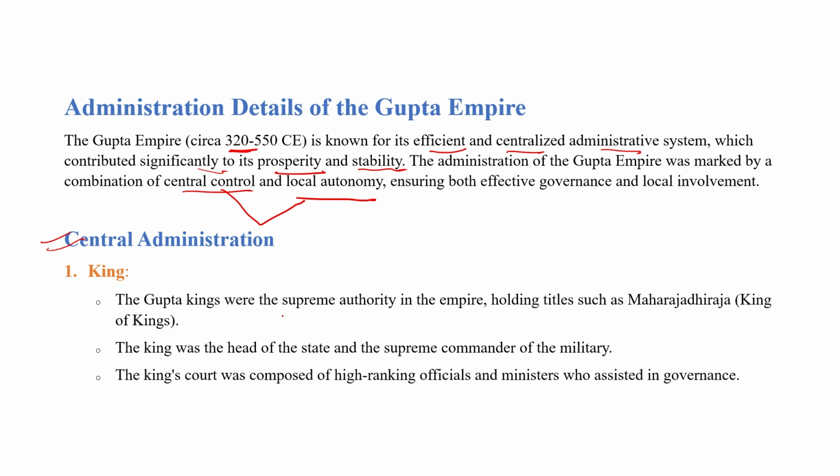The supreme power at the center was the king. The Gupta king was the supreme authority and held titles such as Maharajadhiraja, the king of kings. The king was also the head of the state and the supreme commander of the military. The king's court was composed of high-ranking officers and ministers who assisted in governance.